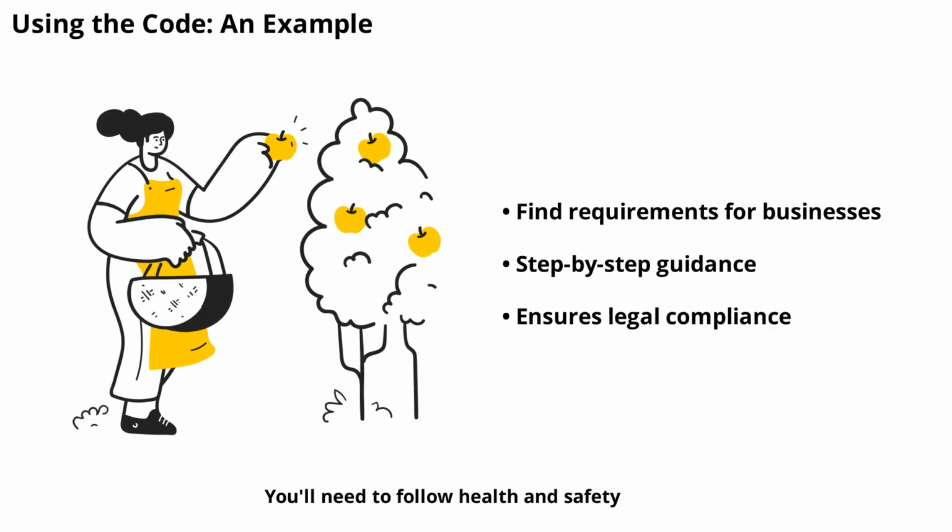Let's say you're opening a restaurant. You'll need to follow health and safety regulations set by your state's health department. By consulting the state administrative code, you can find the exact requirements for food handling, cleanliness, and inspections. This helps you avoid fines and ensures your business operates legally. The code provides step-by-step guidance, making it easier to understand what is expected and how to stay compliant.